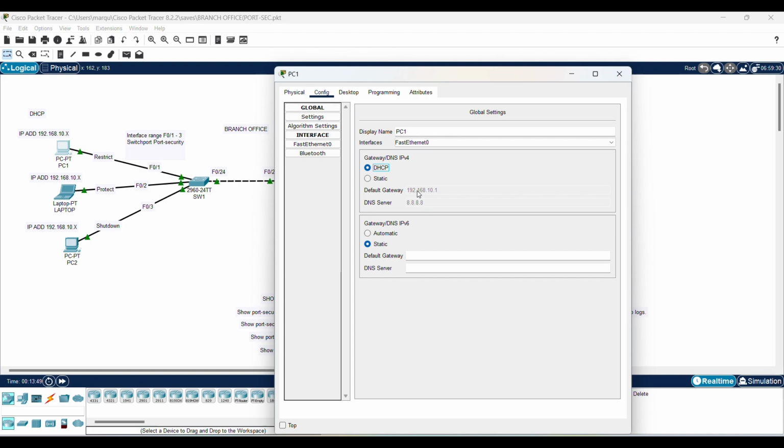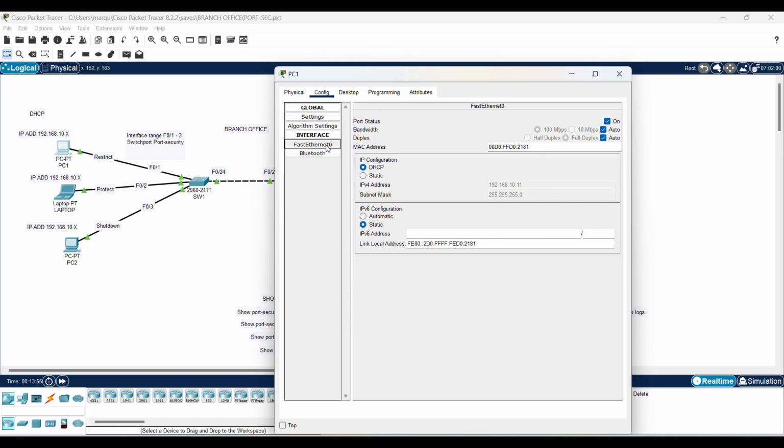So this is the default gateway, like I told you about, and the DNS server. And when you go here to the fast Ethernet 0, you should see the IP address right here and the subnet mask. That's the subnet mask for the VLAN. And this is the MAC address. So when I send traffic through here and through port F01 for PC1, for an example, this MAC address is going to be remembered. And I'm going to show you. That's why I did MAC address sticky. It's going to remember this MAC address right here. That's what's going to stick to the MAC address table.